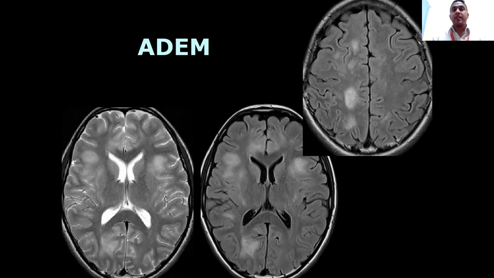So here we are seeing ADEM, we are seeing patchy hyperintensities in FLAIR as well as T2-weighted images. Subcortical, periventricular, centrum semiovale regions involving the white matter.